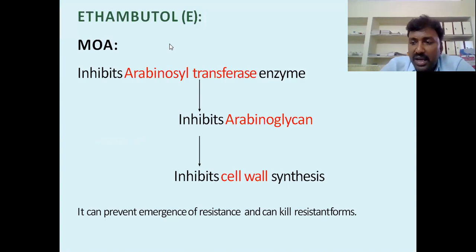Next, come to ethambutol. The mechanism of action of ethambutol is that it inhibits the arabinosyl transferase enzyme. When it is inhibited, there is no formation of arabinoglycan, which is very essential for cell wall synthesis. So it inhibits cell wall synthesis. It can prevent emergence of resistance and kill the resistant forms.